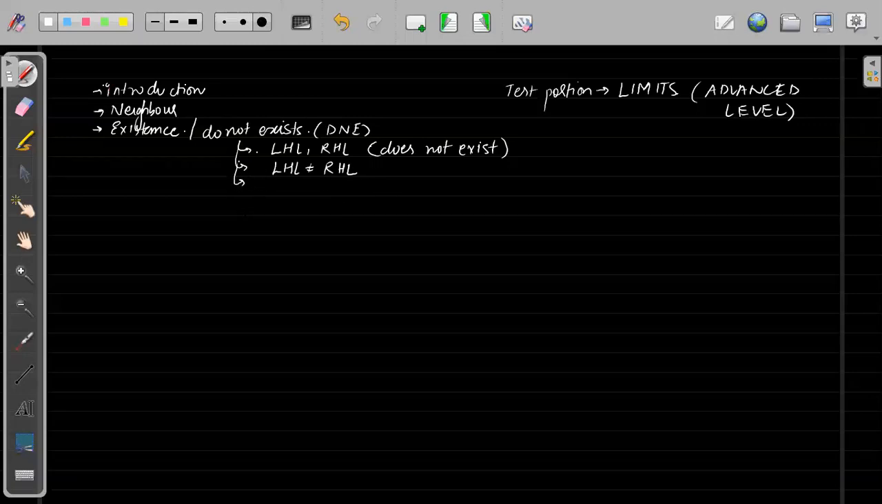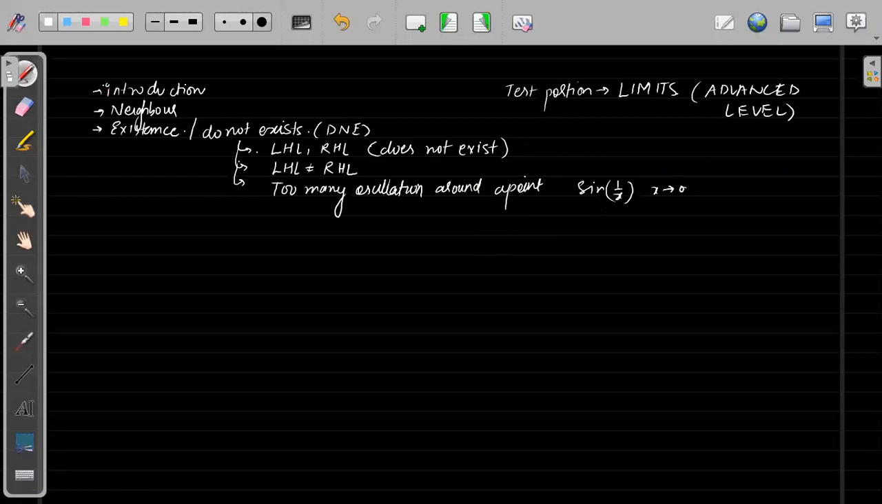Third, we have seen when there are too many oscillations around a point. The example of this we have seen is sine of 1 by x, as x tends to 0. This was a classic example. When we are talking about sine of 1 by x, the value of the function will keep on oscillating around this point, x tending to 0.